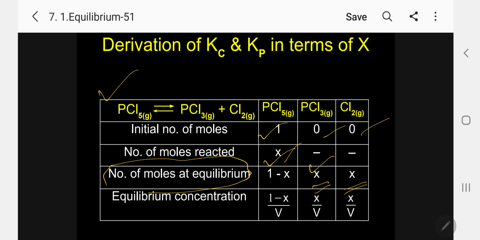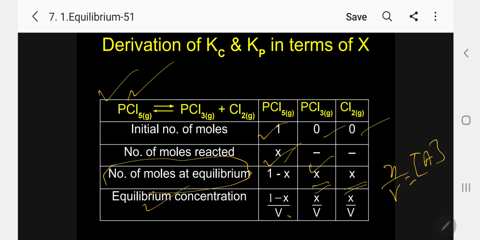Kindly follow. At equilibrium, PCl5 is the reactant, so 1 minus X. But products, 2 products, so X plus X. So PCl3 X, Cl2 X. So as usual, I am giving in the form of active concentration. So I am dividing throughout by V, that is N by V equal to active mass, concentration.